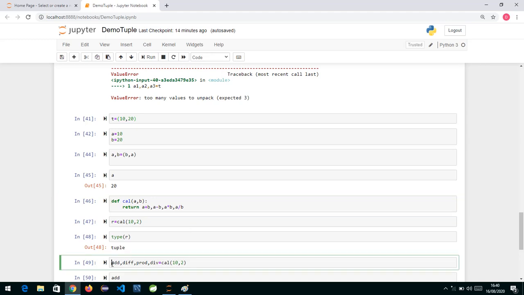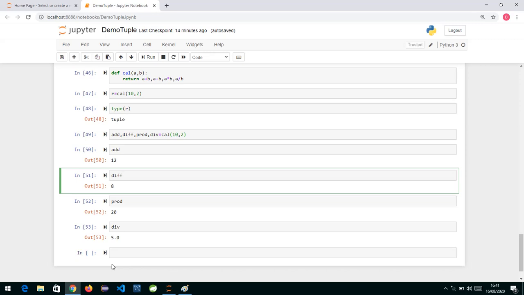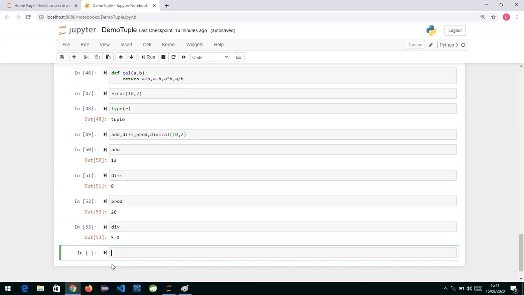So unpacking basically means we are extracting the individual elements from the tuple and assigning them to separate variables. That is called unpacking. Similarly, suppose we do multiple initializations, a comma b comma c is equal to 1 comma 2 comma 3.